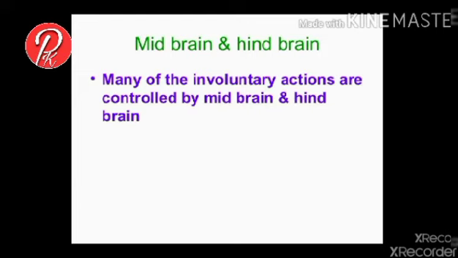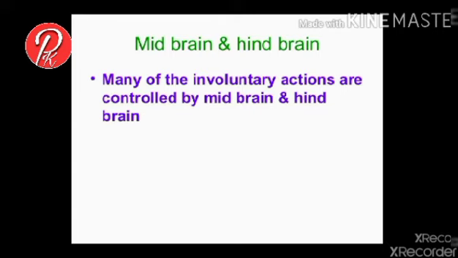Midbrain and hindbrain. A number of actions which are not dependent on our will are called involuntary actions. These are controlled by the midbrain and hindbrain. The midbrain contains two parts. One is the cerebral peduncle, the second is corpora quadrigemina. The cerebral peduncle joins the forebrain to the hindbrain.